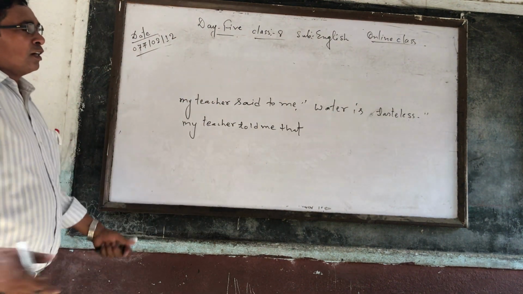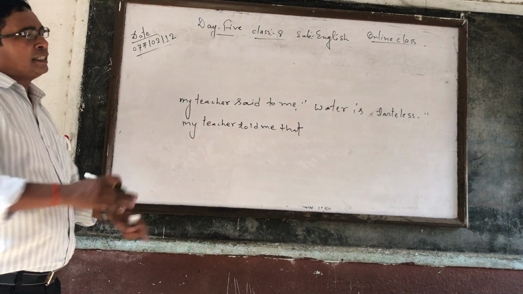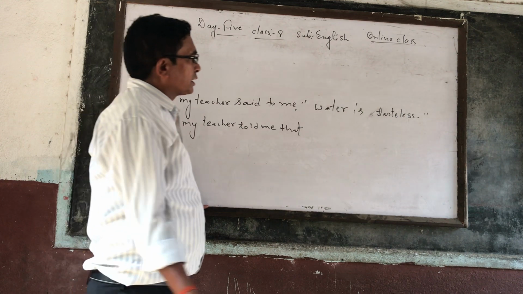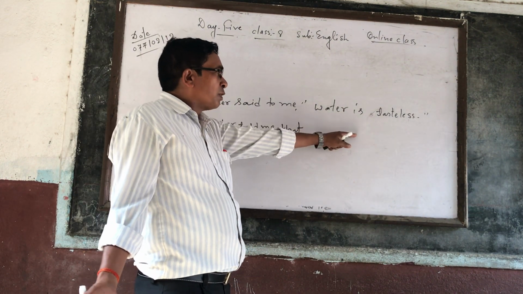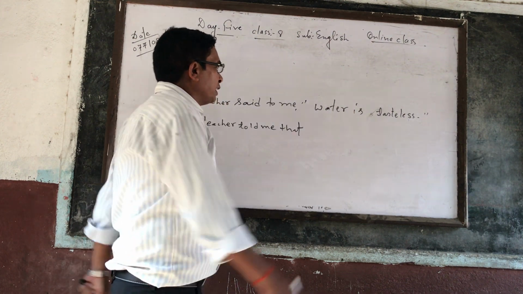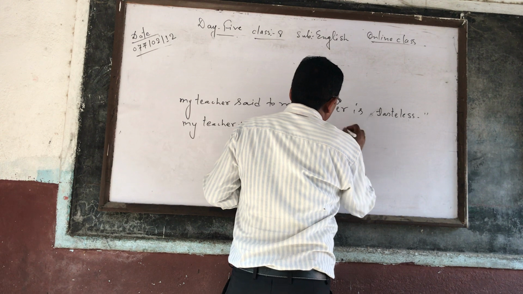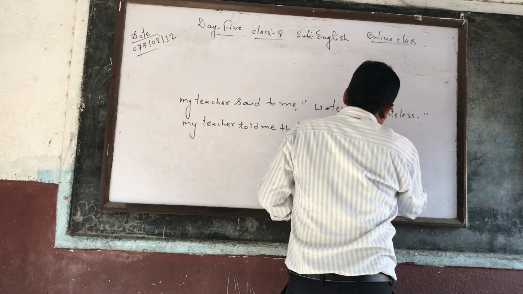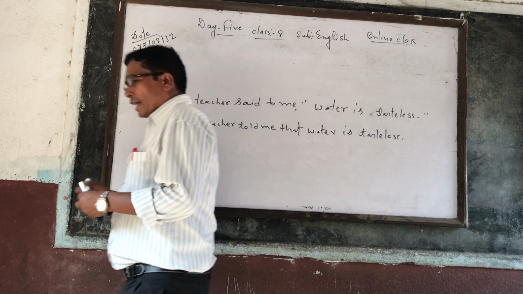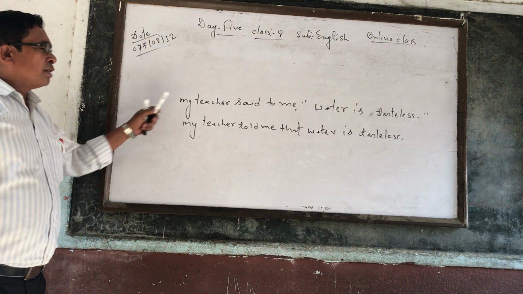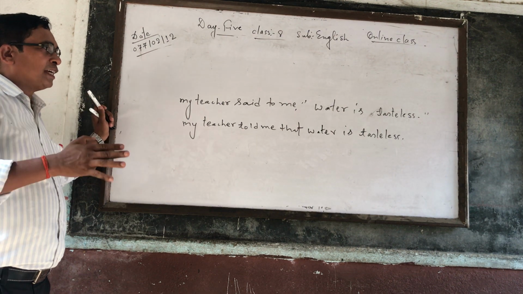Is it a fact or universal fact? If that is a fact and universal fact, as I told you, then tense is never changed. So water is tasteless. That means water really has no taste. So it is a fact, not only but universal fact. That's why the tense is not changed. So water is tasteless. So this is the right answer of the given questions according to rule number 1, 2, 3, 4, 5.